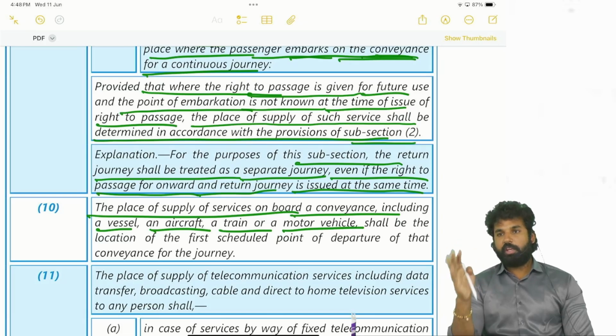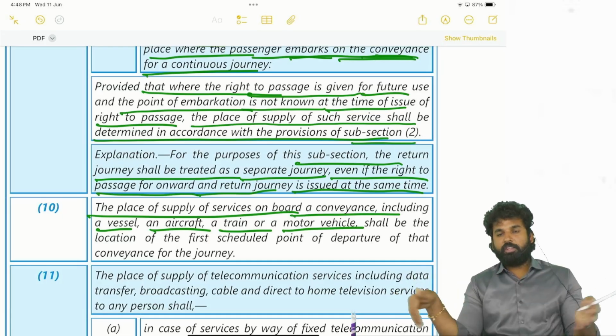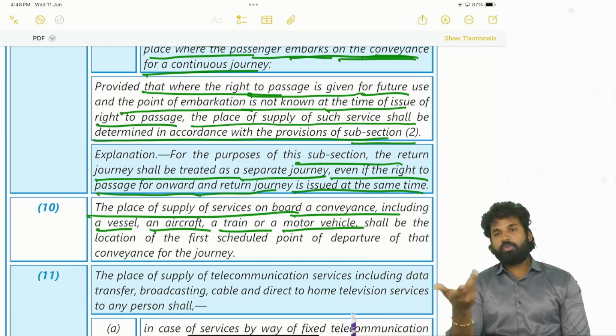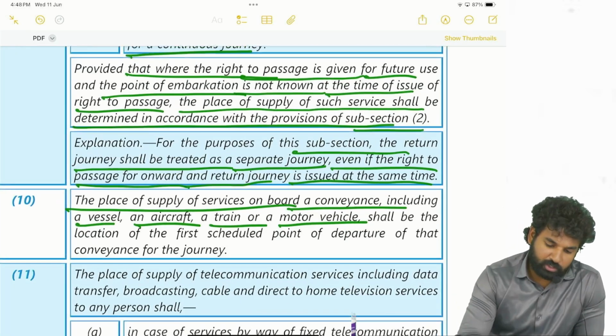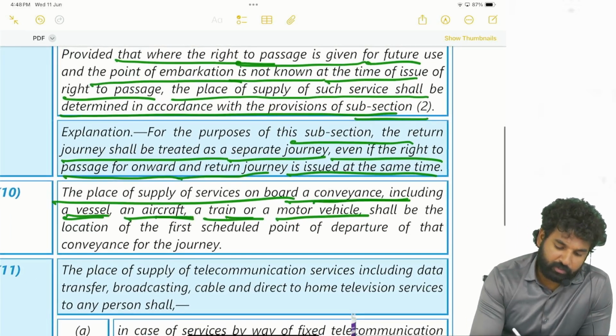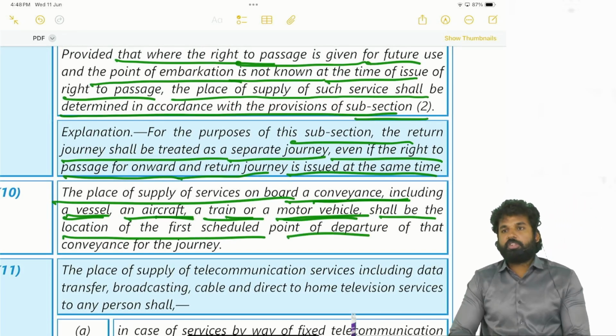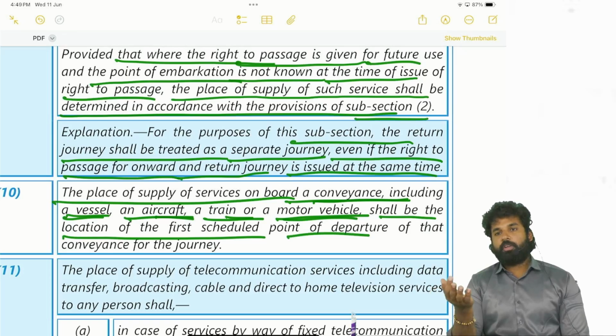He is in the aircraft. So he has been provided with a movie subscription. A new movie has been played on his executive chair. Okay, so that is a service, or a refreshment provided by the aircraft on board the conveyance. So in such cases, onboard a conveyance, including the vessel, aircraft, train, or a motor vehicle, it shall be the location of the first scheduled point of departure. First scheduled point of departure, wherever it may stop. Wherever it may stop, where it has started.